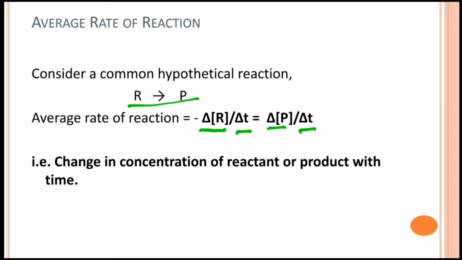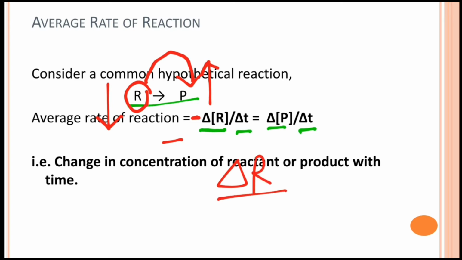by time. Now if you see, there is a minus sign taken before the change in concentration of reactant with time. This minus sign indicates that the concentration of reactant decreases with time. Because as the reaction proceeds, the amount of reactant decreases and the amount of product increases. So with time the delta R is negative.